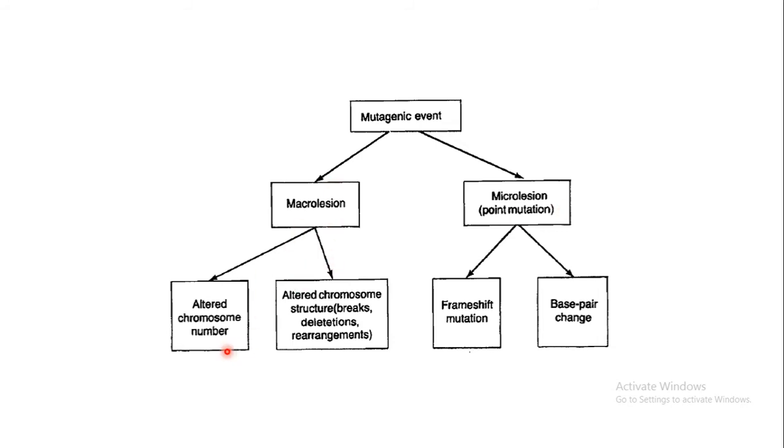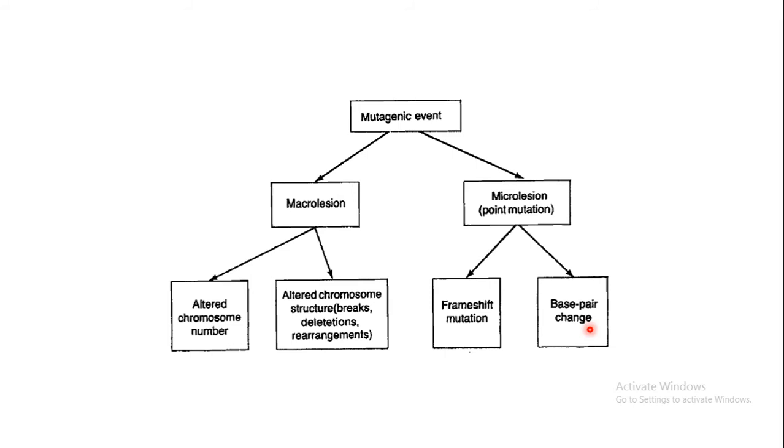These are of 2 types: alteration in the chromosome numbers, or alteration in the structure of the chromosome, such as breaks, deletions or rearrangements. So obviously the genetic information will be altered in this way. The second type of lesions are micro lesions, that is, point mutations. These point mutations again are of 2 types, frame shift mutation and base pair change.